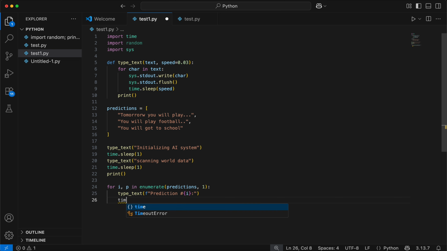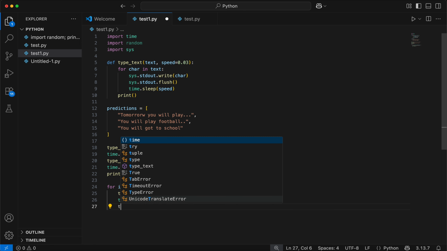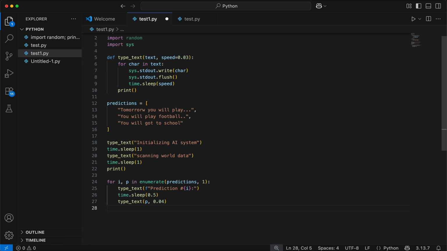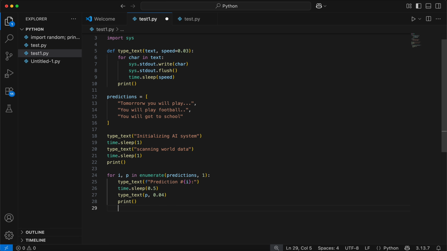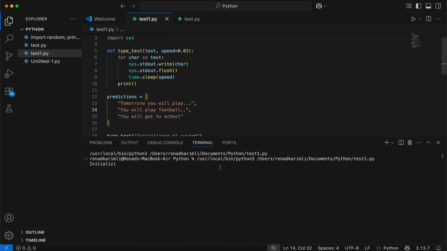Then we'd like to do time.sleep 0.5, then type underscore text p comma 0.04, print nothing, just like this, and time dot sleep 1. So okay guys, let's save it up and let's run it.